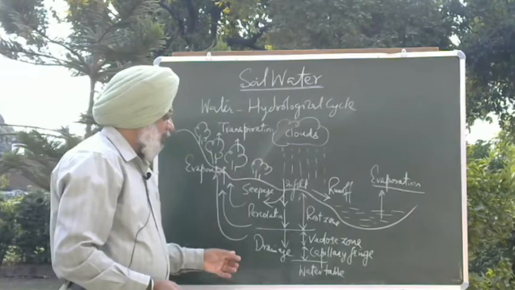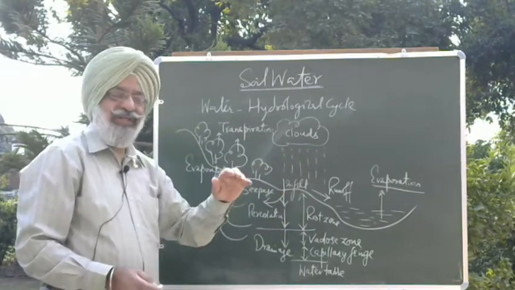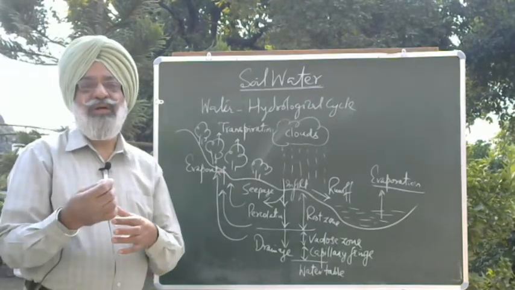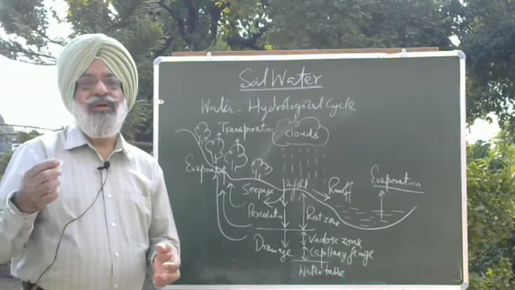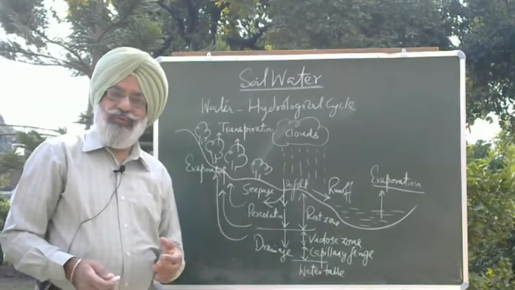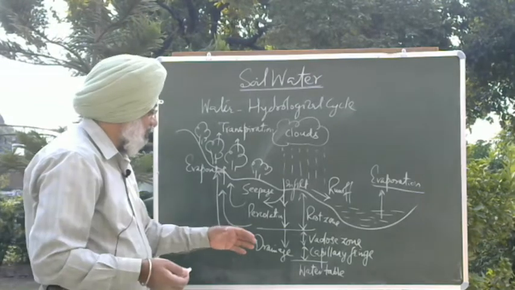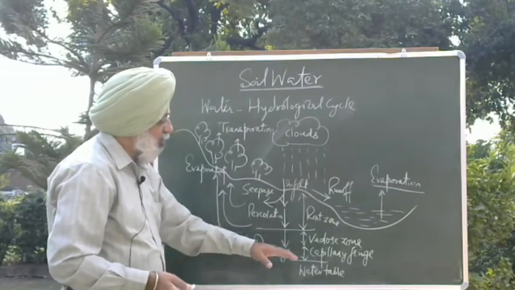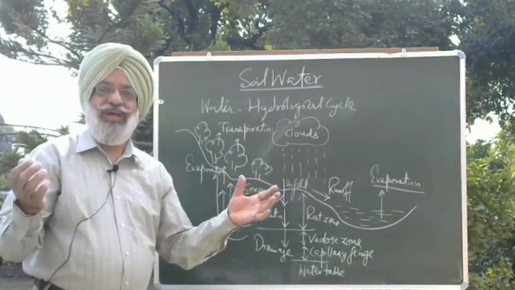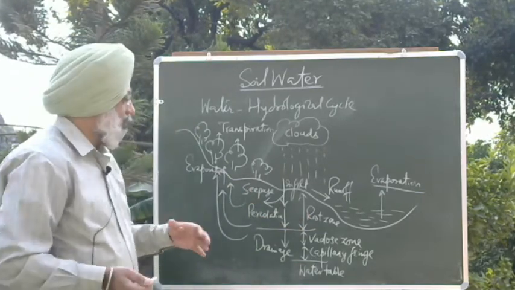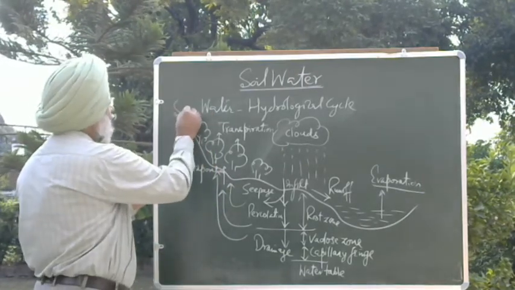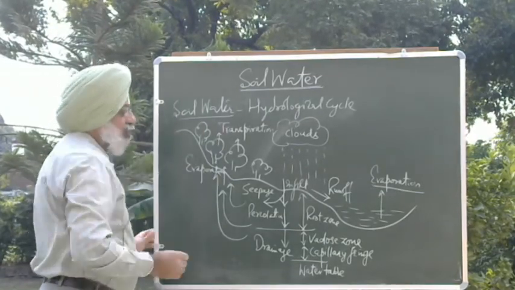So ultimately, whatever water gets into the soil gets stored in the water table, and this groundwater becomes a resource of water, not only for human beings who draw water out of this groundwater zone, but also for the plants, because this is the water that comes through the capillary fringe, through the vadose zone, ultimately into the root zone, and the plants can survive even if there are no rains. So that's why I said that soil water plays a very important role in the root zone.